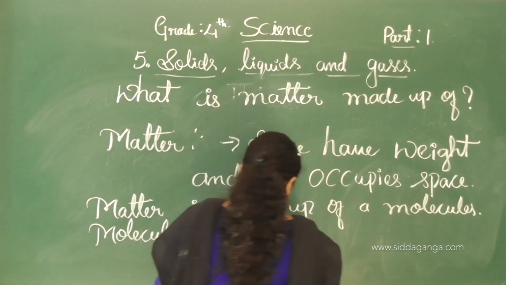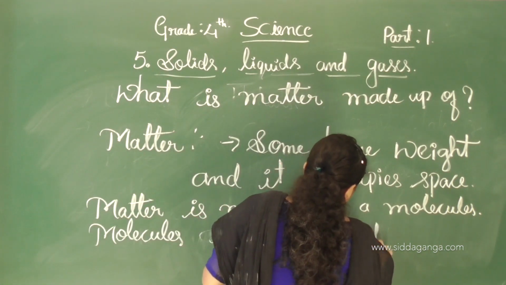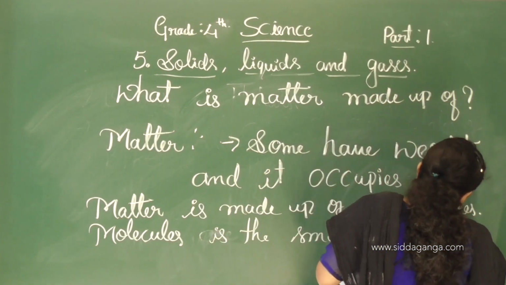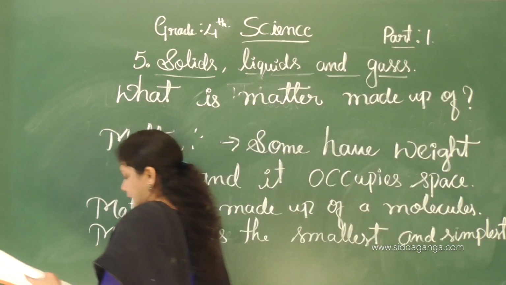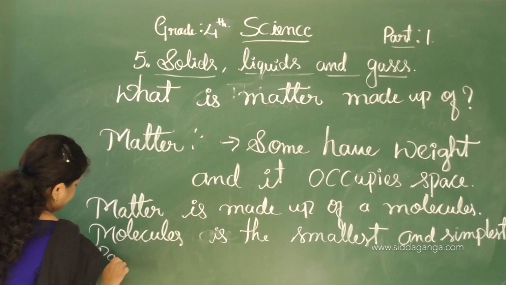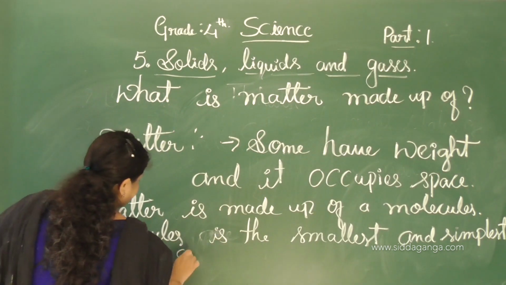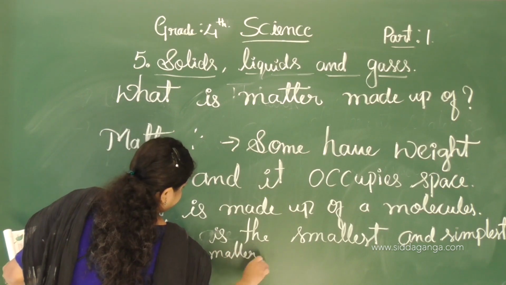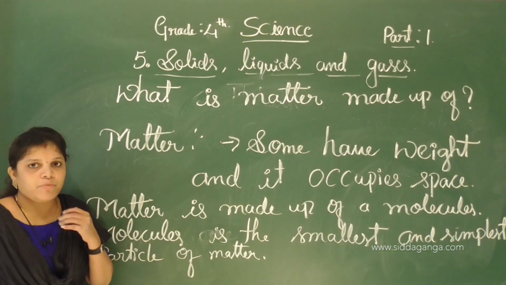Molecules are the smallest and simplest particle of matter. See, all matter is made up of molecules.